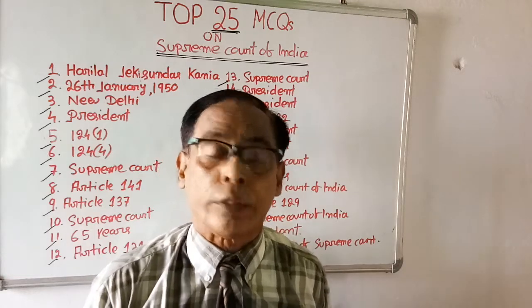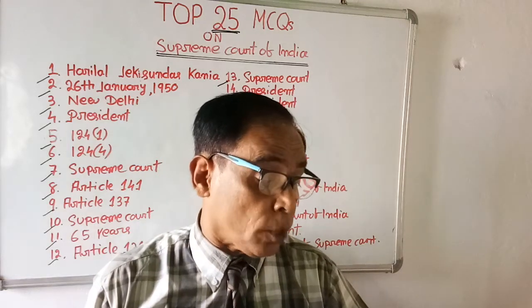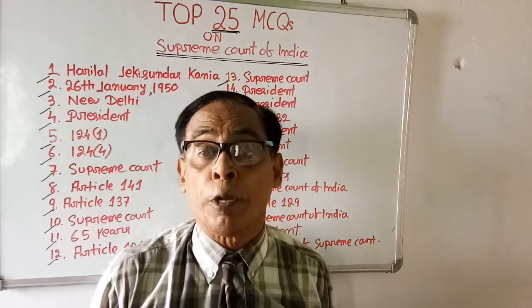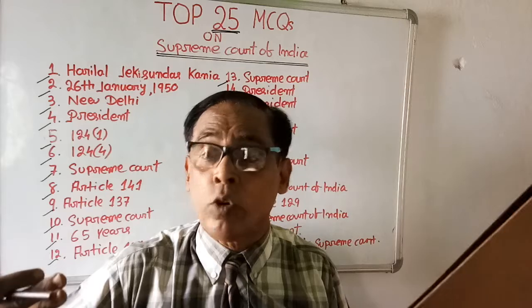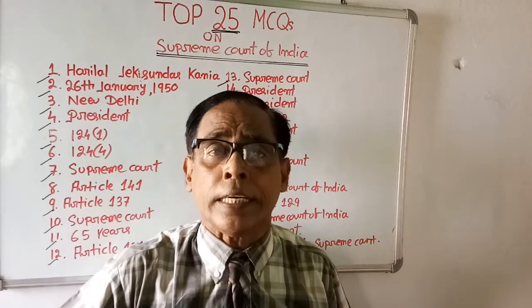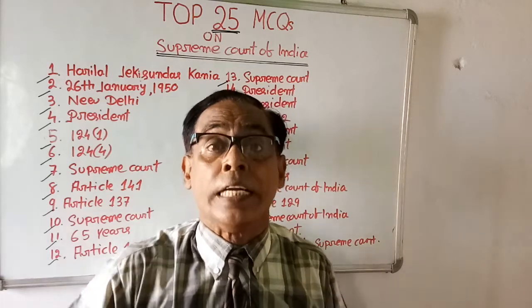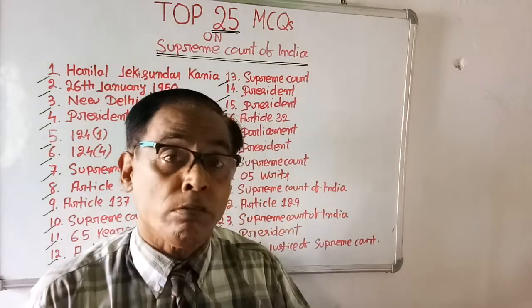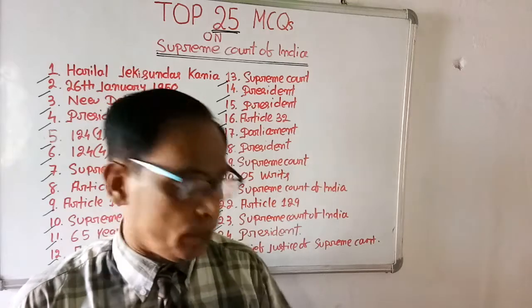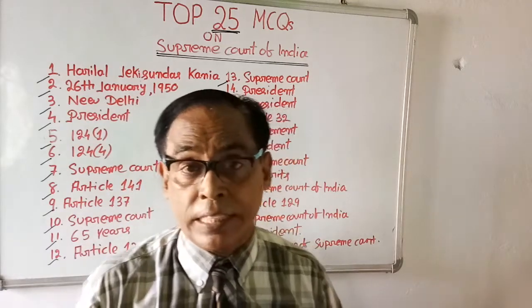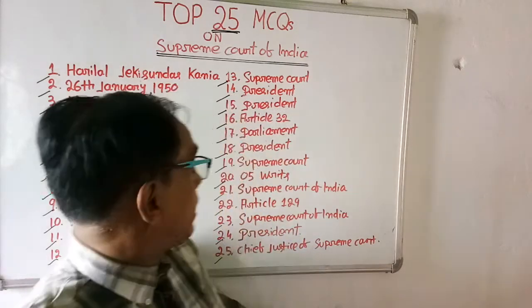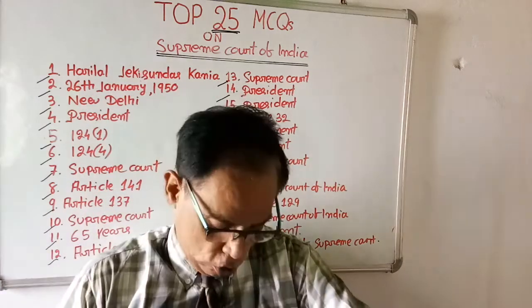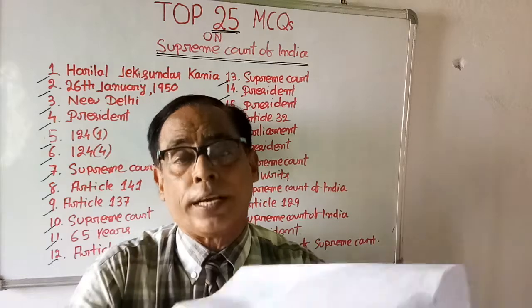Then come to question number 22. Supreme Court is a court of record on the basis of which article? Which article says that what the Supreme Court says is final, like a record? Options are 124, 125, 137, 129. The right answer is 129. On the basis of Article 129, the Supreme Court acts as a court of record.